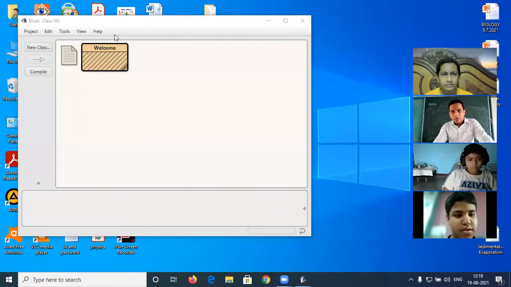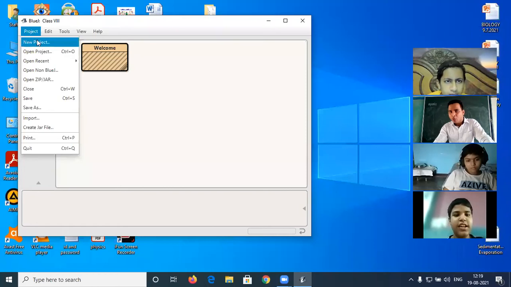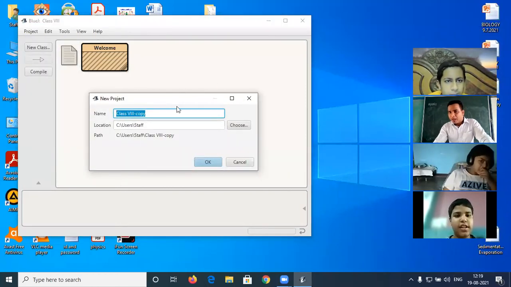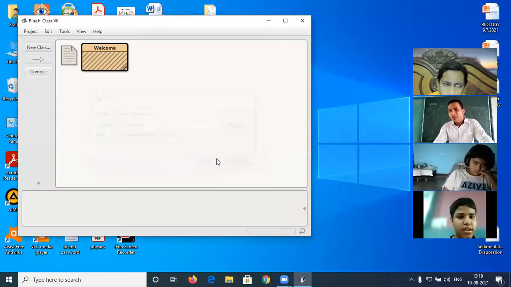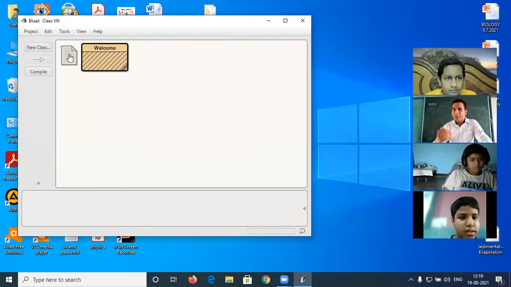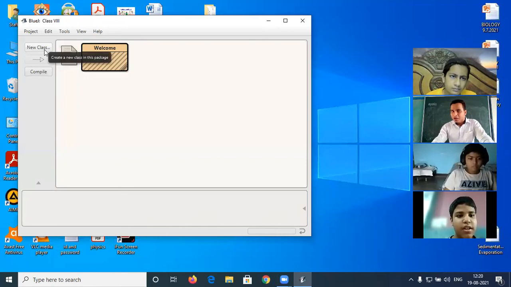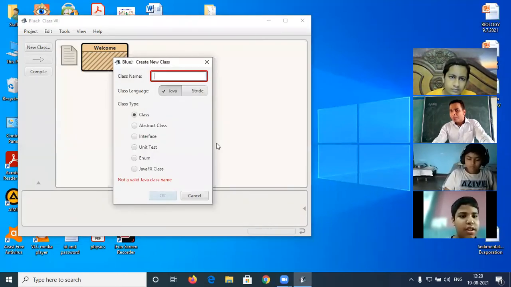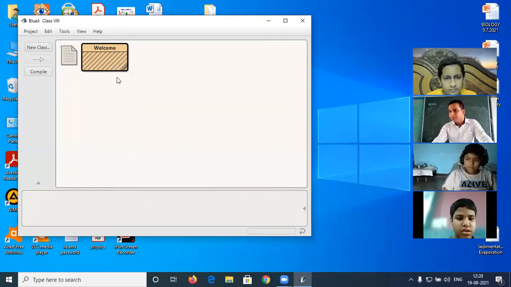When we open BlueJ, we have to first create the project. For that, we click on project and then new project. A box will appear. Write the name of the project, which is a kind of folder, and click on OK. After creation, this icon will appear. After that, we start making the program in the same project. For this, we click on new class. A pop-up box will appear again. Just write down the name of the class. I have already written that name, Welcome, and after that click on OK. Is that clear? After that, this rectangular box will appear when we create the class.